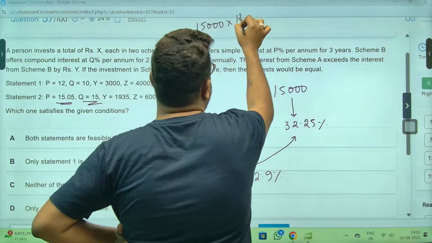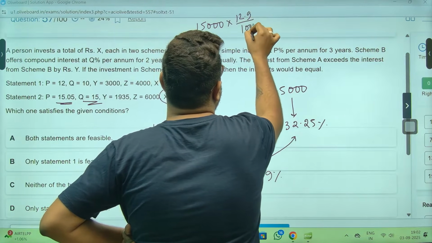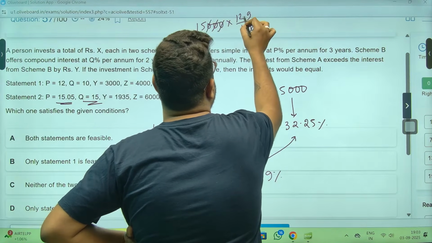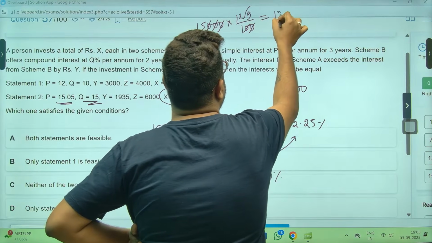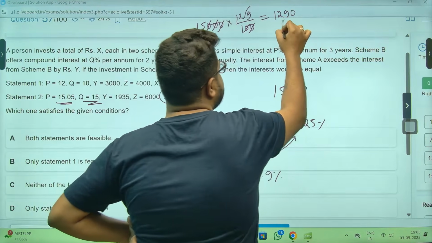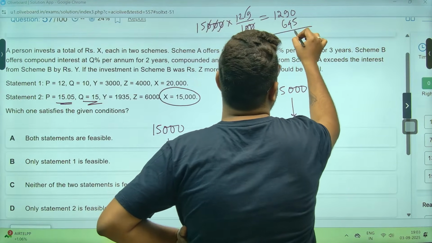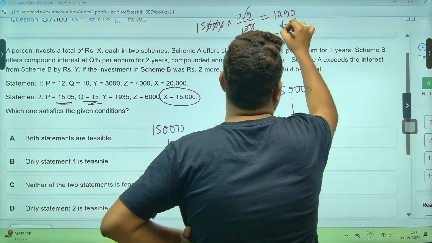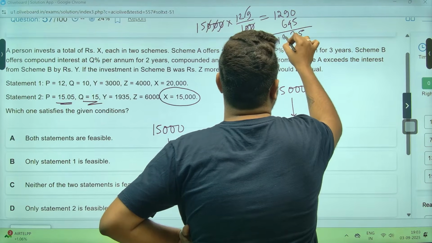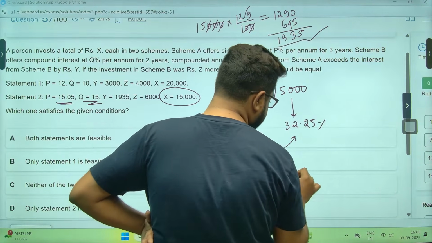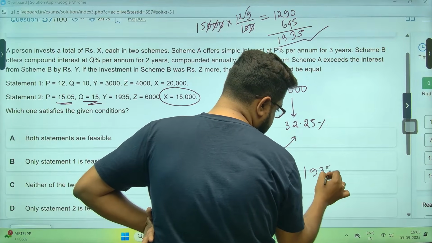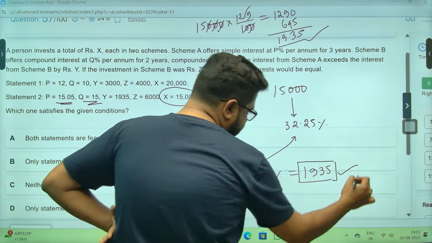15,000 into 12.9 by 100. The zeros are gone. 1290 and 645, so 1935 rupees. 1935 rupees is the difference.